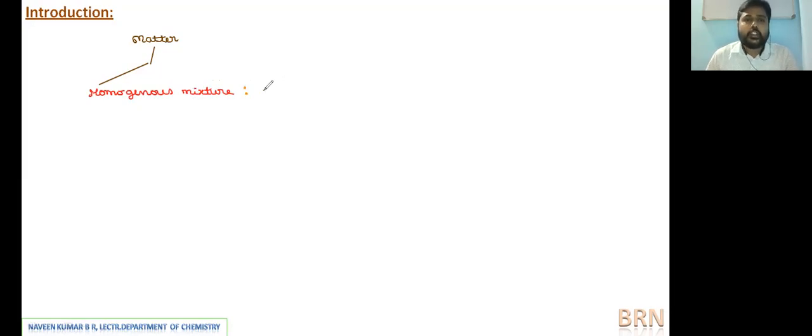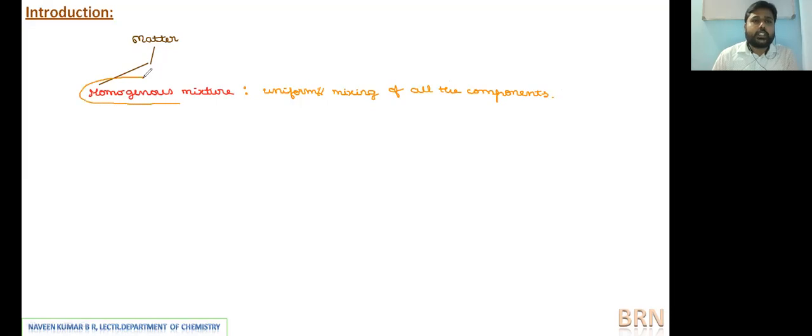So in a homogeneous mixture, we can see uniform mixing of all the components, irrespective of the components present, irrespective of their nature and their number. If they are uniformly mixed with each other, then we can call such a mixture a homogeneous mixture. This is already a basic information we know.